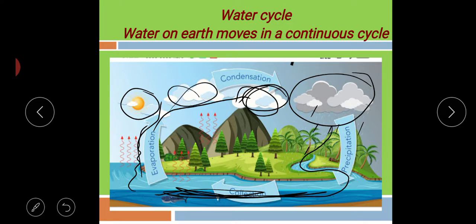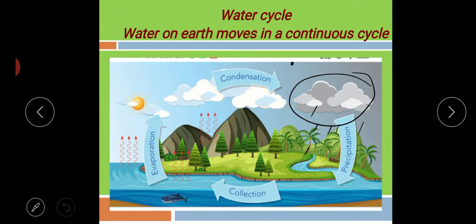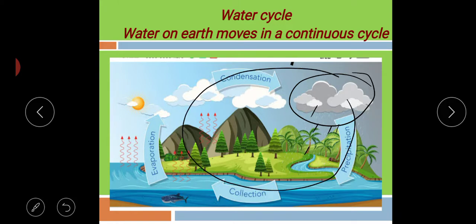And when these water vapors cool down, they make a huge cloud. When clouds are heavy in size, they come down again in the form of rain. And this is the water cycle, that water circulates from the clouds to the river, and then again goes to the atmosphere, then comes back on the earth. This is the water cycle.